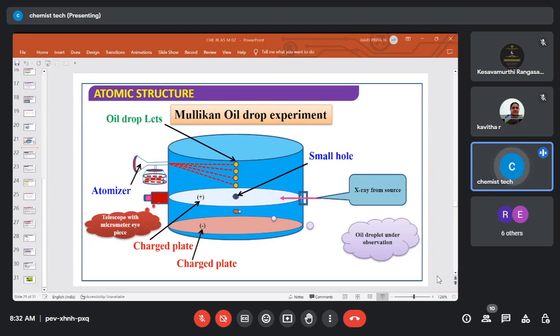See, there are two forces. One is gravitational and the other one is the electrostatic force. The gravitational force acts downwards and the electrostatic force acts upwards. The reason is that the oil attracts the electrons from the hydrogen and it is attracted further towards the positive plate. So that is the reason for the electrostatic force. There are two forces. We'll move to the whiteboard.